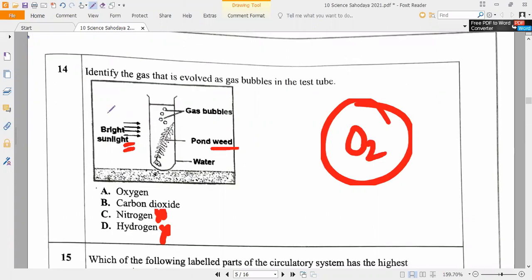Listen, if it is dark, then it is carbon dioxide. If it is bright sunlight, then the photosynthesis reaction will take place. So which gas will be released? Nobody will answer. Oxygen, sir. Oxygen. It is not a difficult question.